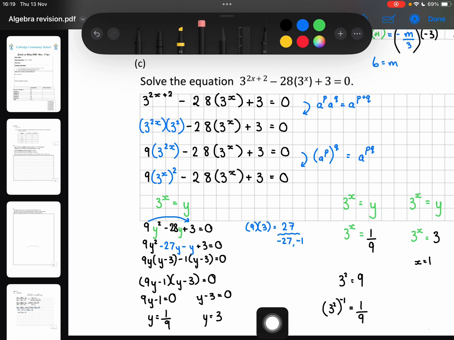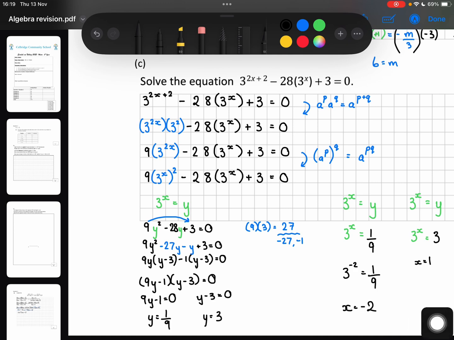What's nice about this is you can do this on your calculator. You can type in a few powers and see, just by trial and error, which ones work out for you. If I put in 3 to the power minus 1, it would give me 1/3. So 3 to the power minus 2 is going to give me my 1/9. So in this one, 3 to the power of minus 2 is what's going to give me 1/9, so x must be minus 2. So I have two answers there: x is minus 2 and x is 1.